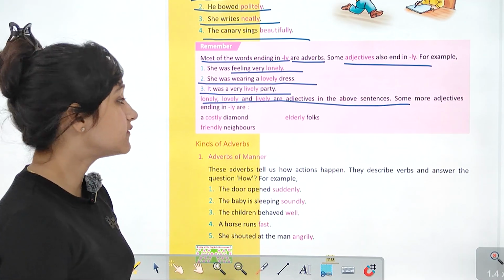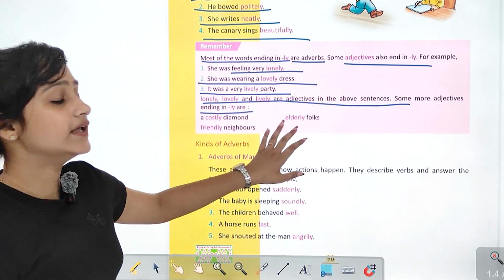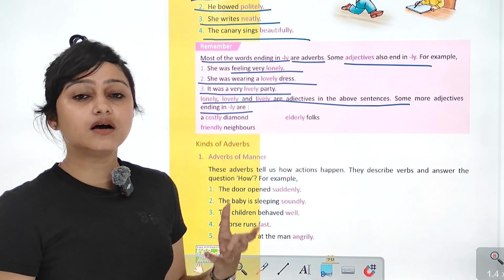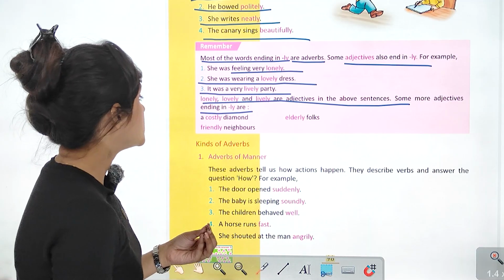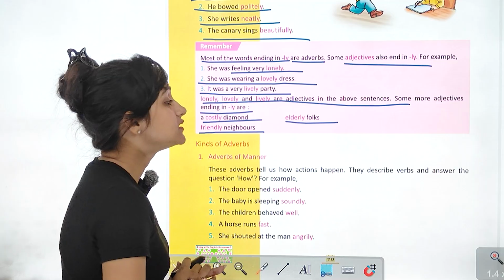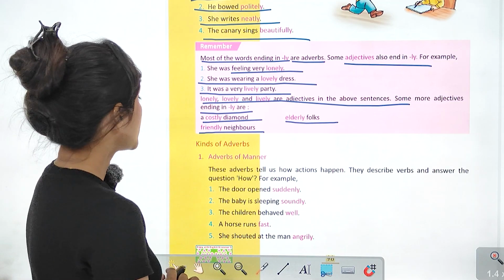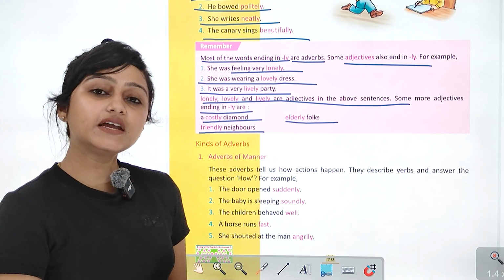Some more adjectives ending in ly, like costly, friendly, elderly. इस जो adjective है किससे end हो रहा है? ly से. So a costly diamond, a friendly neighbor, an elderly fox. ये हमें भी बता रहे हैं किस तरीके के है ना. So now let's talk about kinds of adverb.